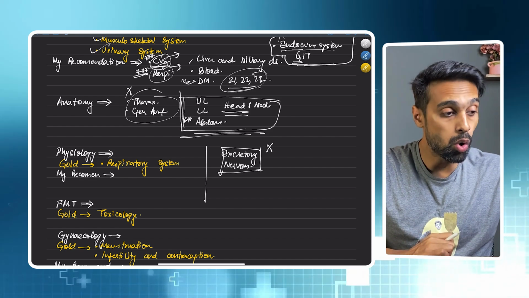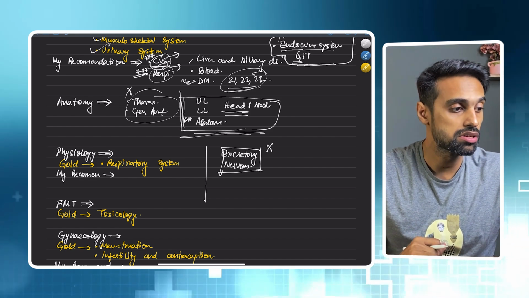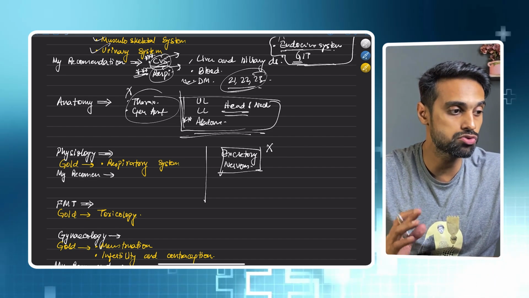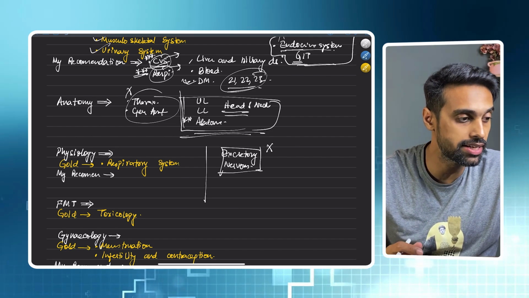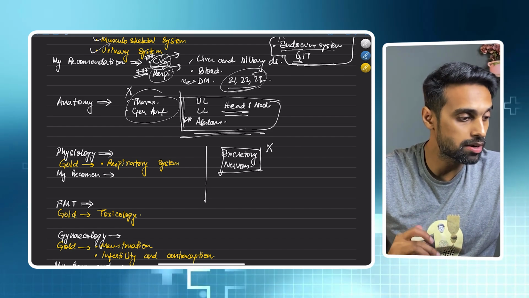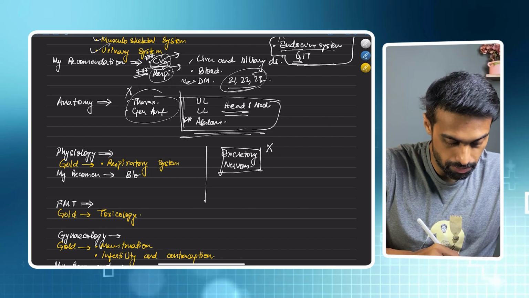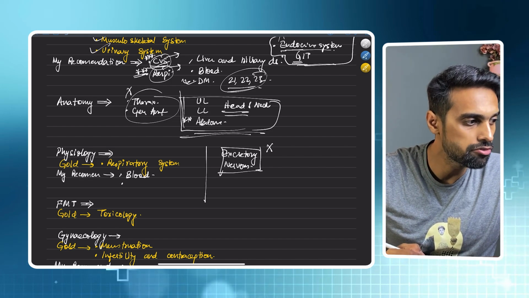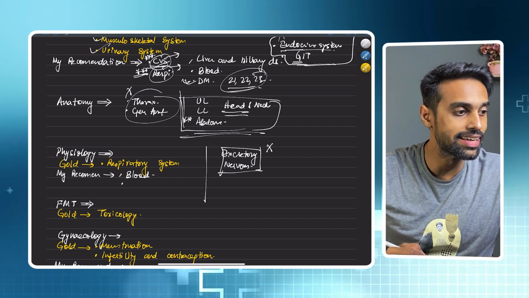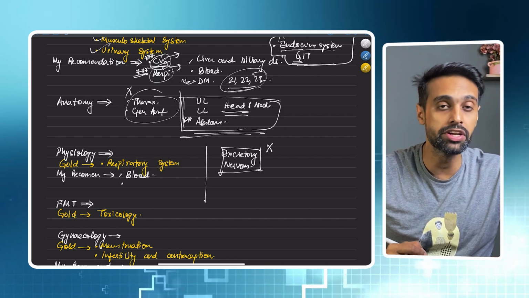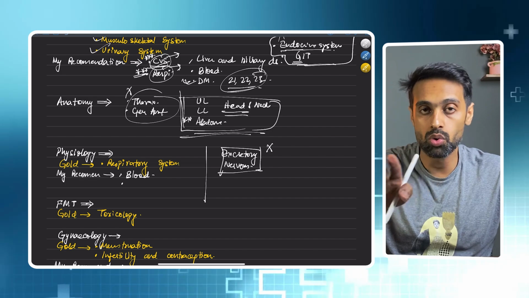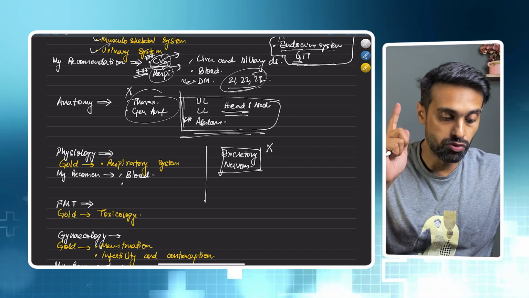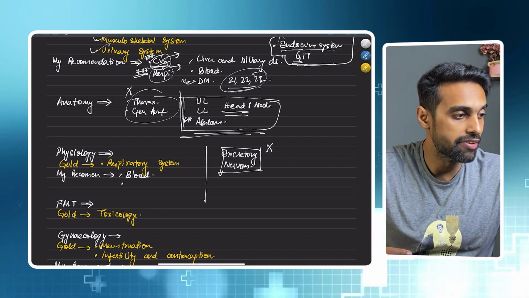Apart from that, gold is respiratory, which is like every year questions are asked: 22, 23, 24, 19. And my recommendation: study blood. Important for 2025. From blood, there was a question in 19, there was a question in 20, 21, 22. In 23, there were no questions. 24 also no questions. So for 2025, blood is very important.